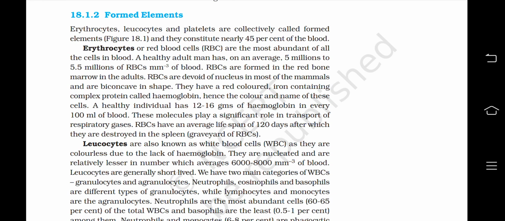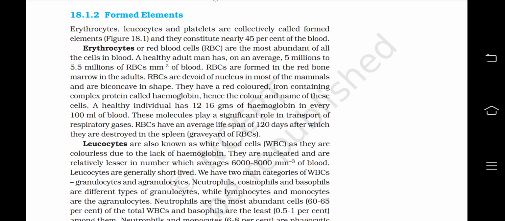Erythrocytes or red blood cells are the most abundant of all the cells in blood. A healthy adult man has, on an average, 5 million to 5.5 million RBCs per millimeter cube of blood. RBCs are formed in the red bone marrow in the adults. RBCs are devoid of nucleus in most of the mammals and are biconcave in shape. They have a red colored iron containing complex protein called hemoglobin, hence the color and name of these cells. A healthy individual has 12 to 16 grams of hemoglobin in every 100 ml of blood. These molecules play a significant role in transport of respiratory gases.